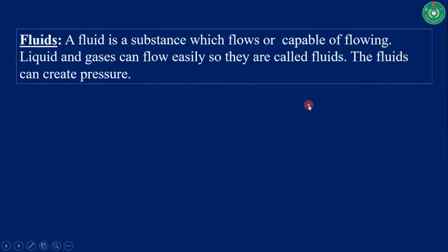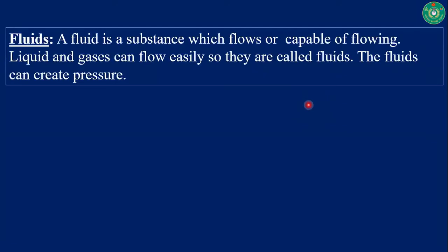At first, fluid. Substances are classified into different forms. Fluid is one of them. A fluid is a substance which flows or is capable of flowing. Liquids and gases can flow easily, so they are called fluids. Fluids can create pressure.